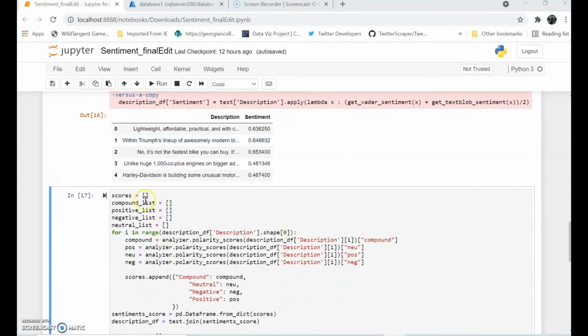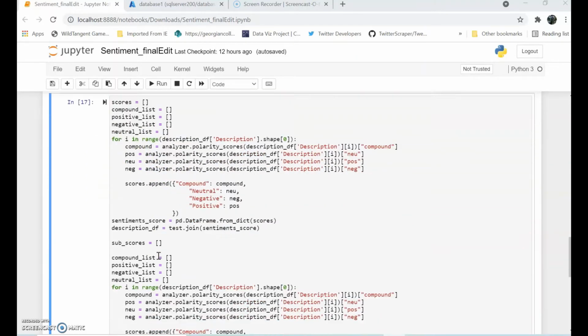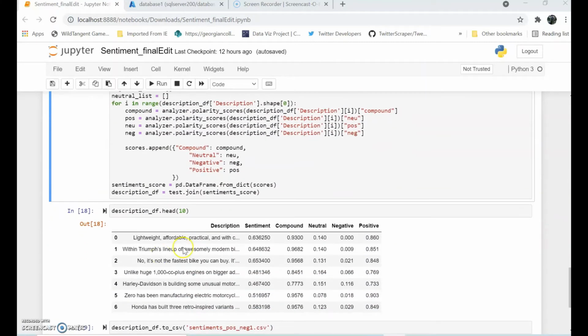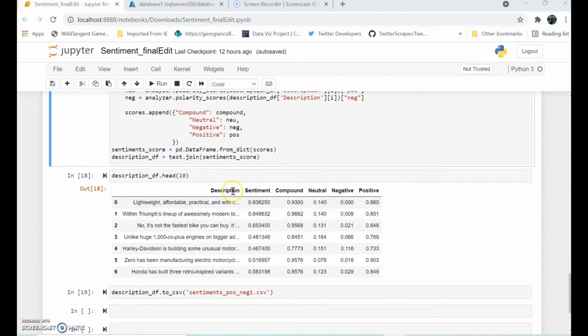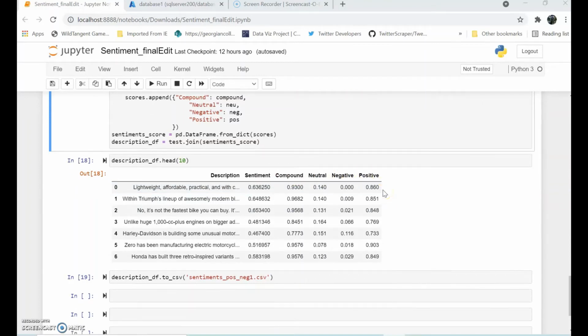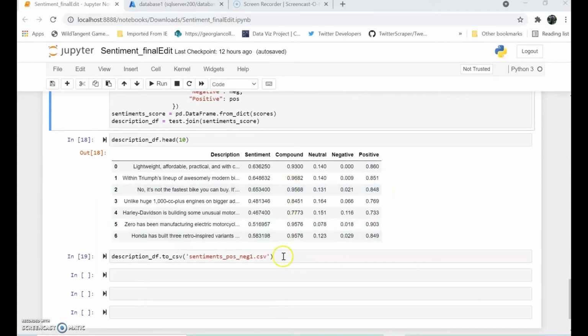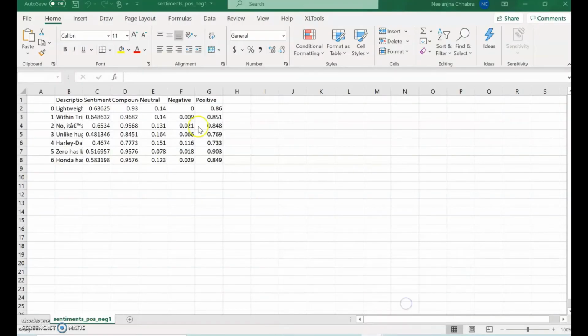Now, using these, we will be storing them in these lists, and we will be getting the positive, neutral and negative sentiments. And as we go further, we are able to see that there is a description, then a total sentiment, then there is also a compound value, a neutral score, a negative score and a positive score. This score is further moved into a CSV file using the command dataframe.to_csv and the file we want to name it. Here I have it on my local, so this is the file name.